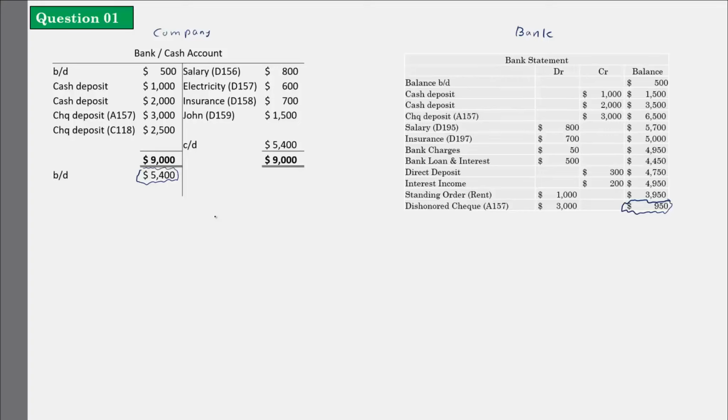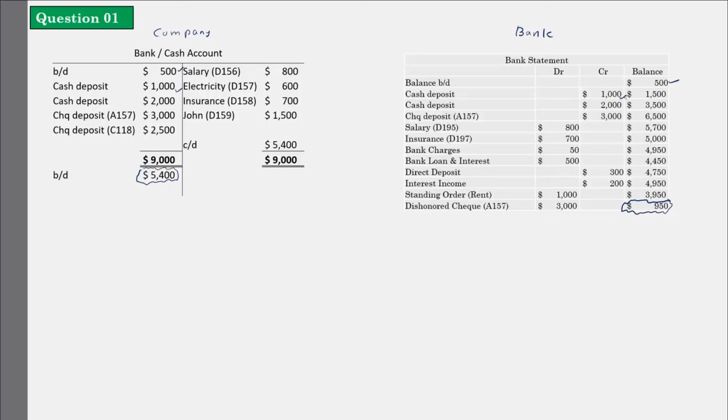Let's start with the opening balance. According to my accounts, the opening balance is 500. According to the bank statement, the opening balance is 500. So that is perfectly matching. And there is a cash deposit that you have made in the bank account. How much did you deposit? $1,000. If you look at the bank statement, there is a deposit of $1,000.